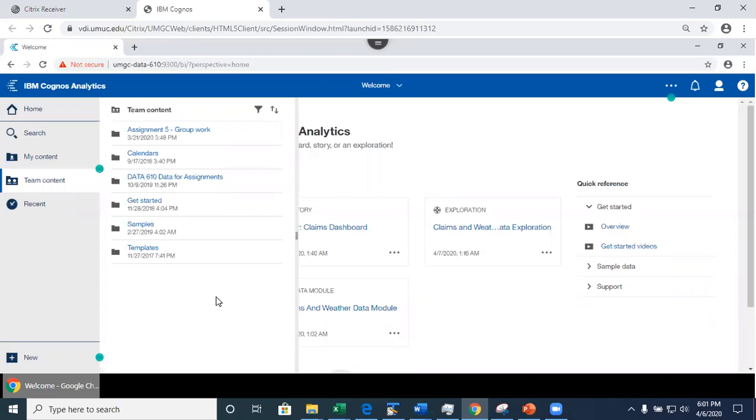And the exploration workbook and the dashboard have an association with the data set based on that unique identifier, not the data set name, but the unique identifier. So once you break this association, there is no way to fix it. You would have to redo your work. Trust me, that happened, on a day when an assignment was due. So you don't want to be in that situation, okay?